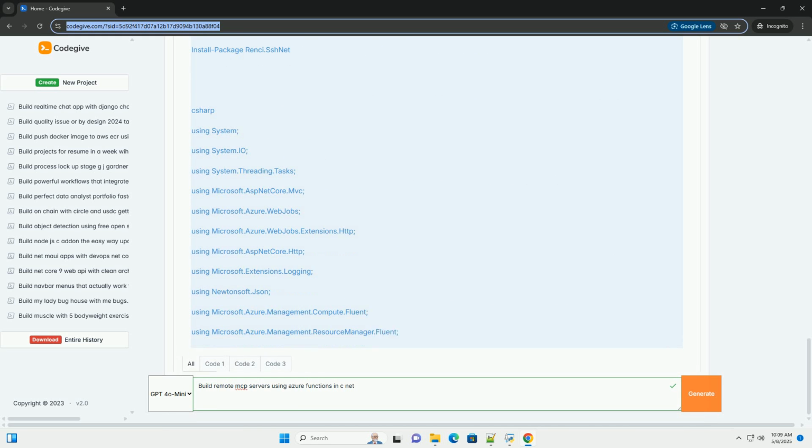Authentication and authorization: if your functions are exposed publicly, implement authentication and authorization to control who can access them. Azure Functions offers built-in support for Azure Active Directory and other identity providers. Example using Managed Identity and Azure SDK. Modify the AuthenticateToAzure method in the Functions.cs.